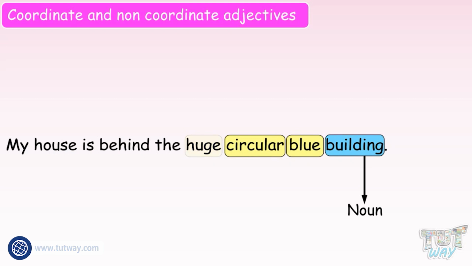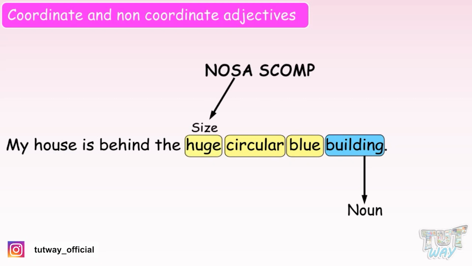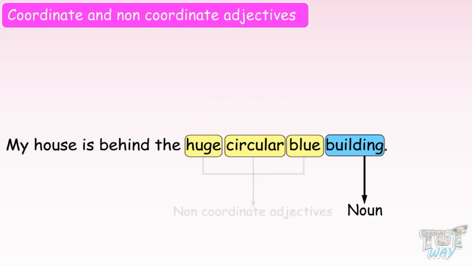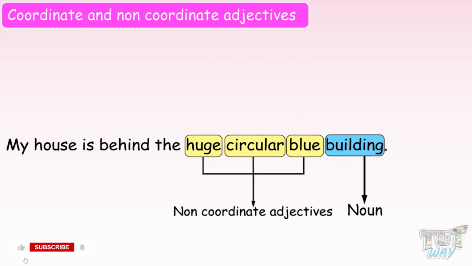Huge is describing the size, circular is describing the shape, and blue is describing the color of the noun building. So, these are non-coordinate adjectives, and you need no commas or any coordinating conjunction between them. But yes, you need to follow the right sequence according to the formula.